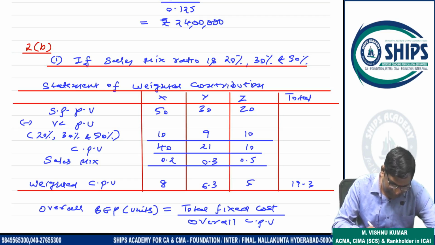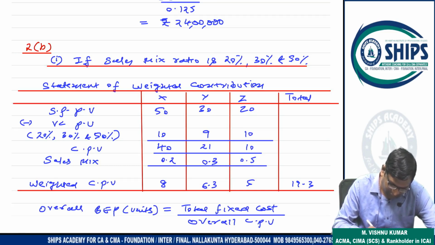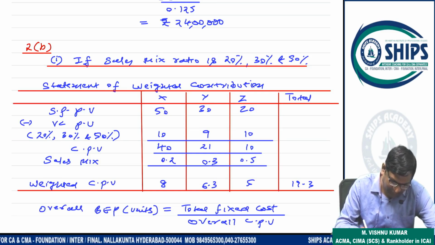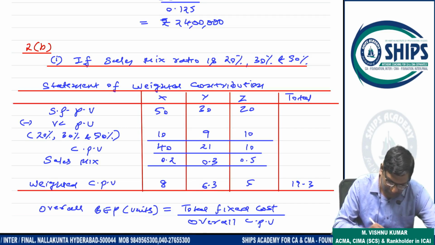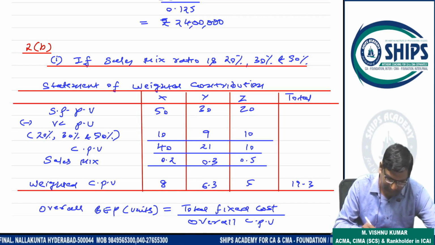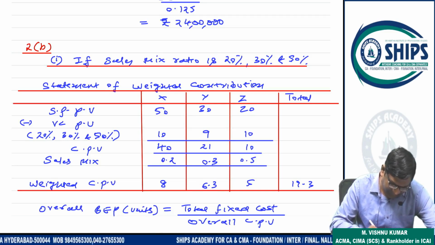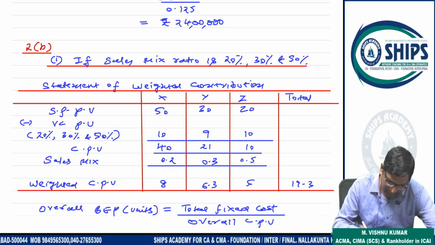So I calculated variable cost here: 50 into 20% is 10, 30 into 30% is 9, 20 into 50% is 10. So contribution per unit is 40, 21, 10. Now this contribution per unit is multiplied with the sales mix. Sales mix is 0.2, 0.3, 0.5.